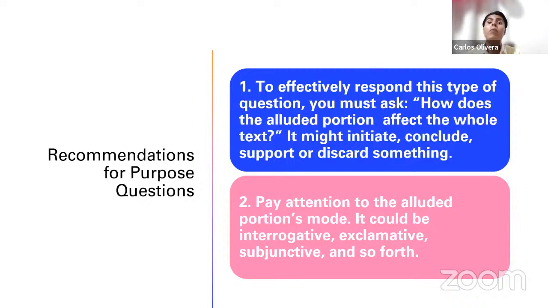So pay attention to that mode. Is it interrogative? Is it exclamative? Is it subjunctive? Is it indicative? All of that tells you something about the reason why the author wrote that sentence. Because if you write a question, why do you write a question? To cast doubt upon something.